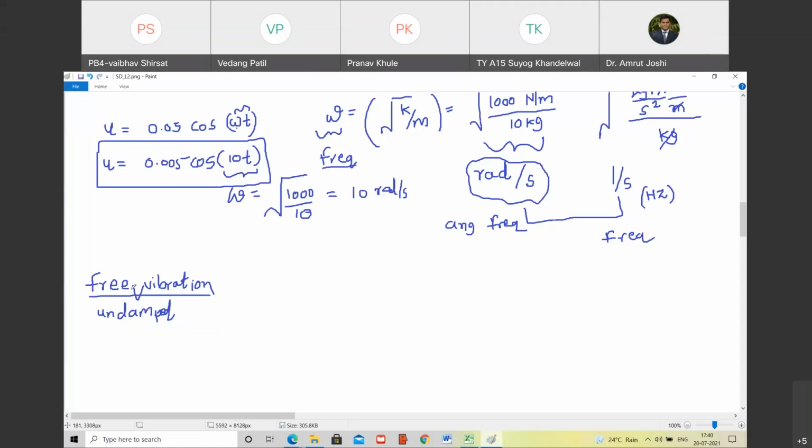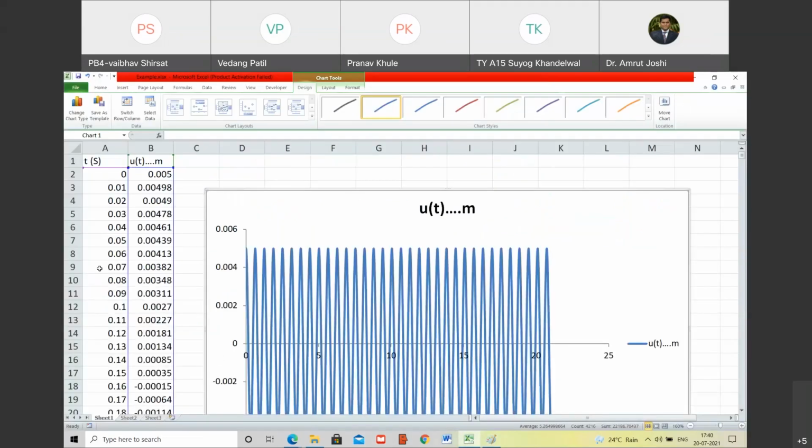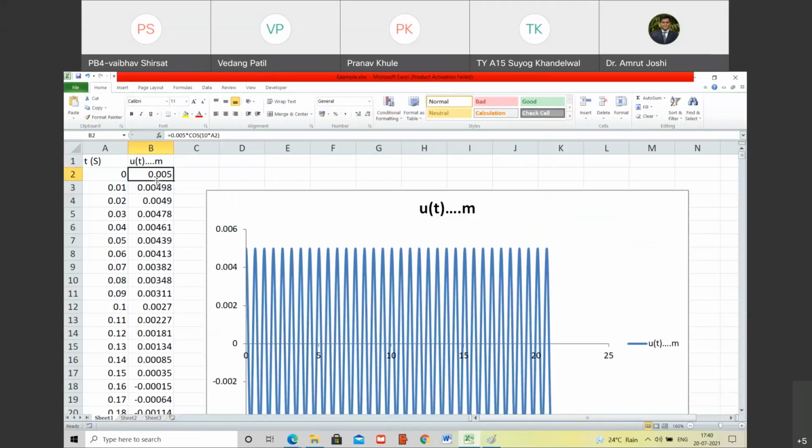Yes. Okay. So this is the first thing for which we found out the solution, called free undamped vibration. I want you to observe one more thing here. यह वैल्यू 0 को 0.005 है. Do you agree with me? I want to know at what time after 0 the value again becomes 0.005. Happy?